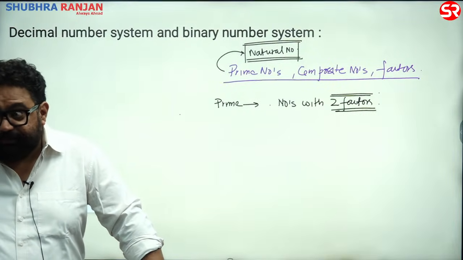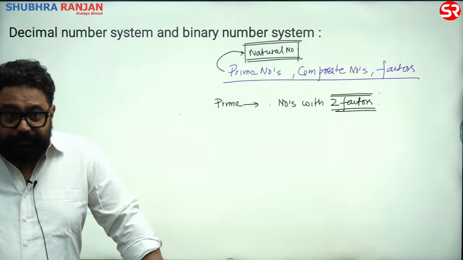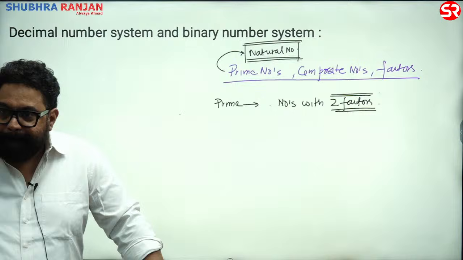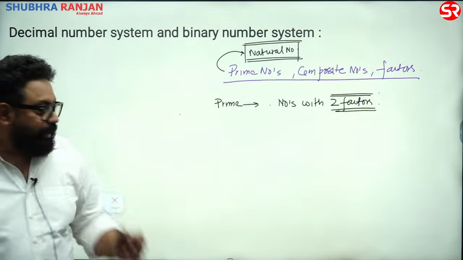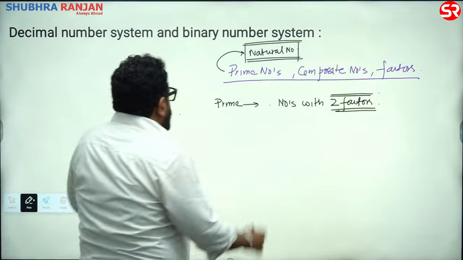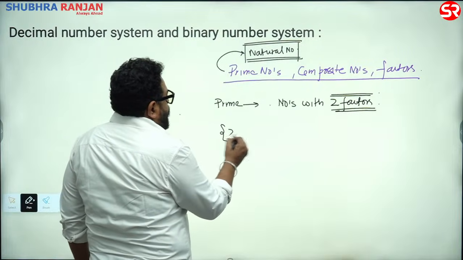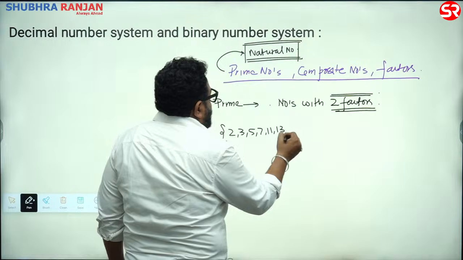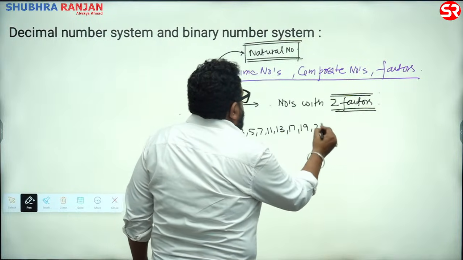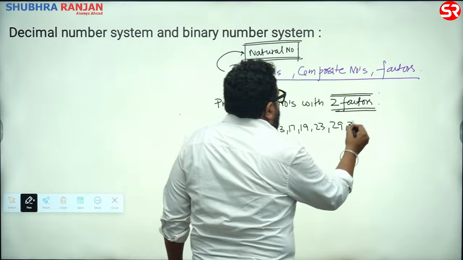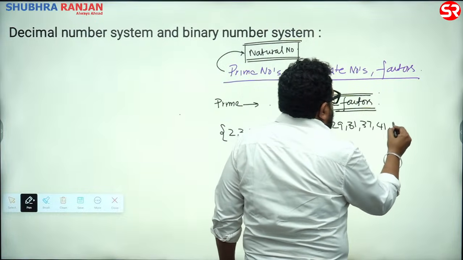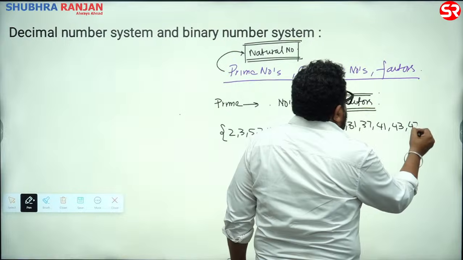Clear है? ये natural number की बात हो रही है. Which means there is no negative prime number. Got it? And then numbers with two factors. Example: 2, 3, 5, 7, 11, 13, 17, 19, 23, 29, 31, 37, right? 41, 43, 47, and so on.